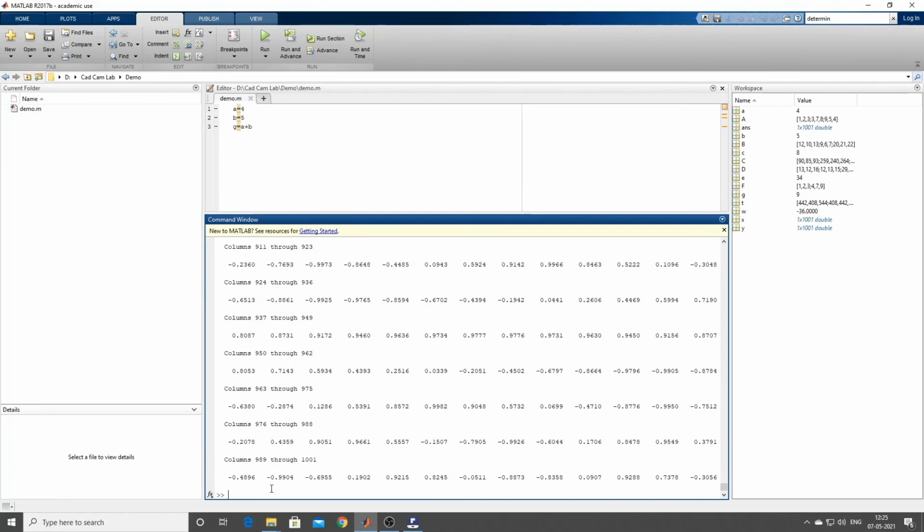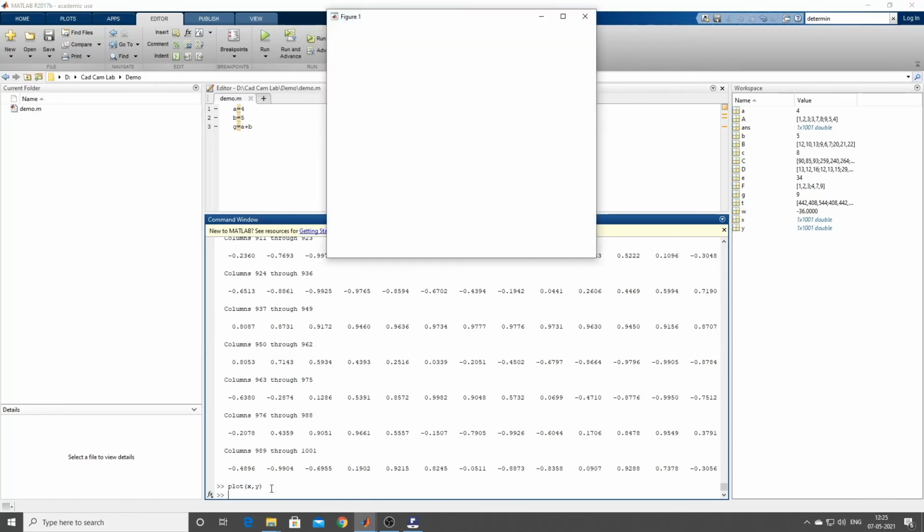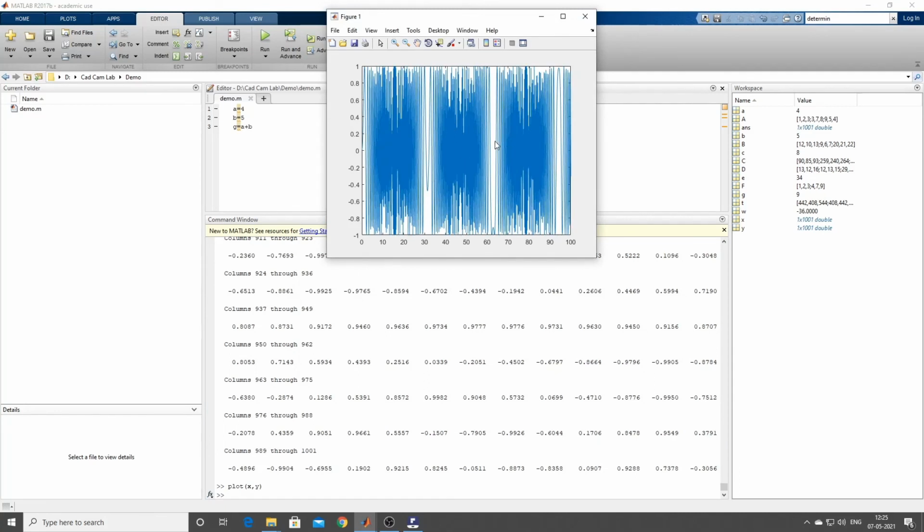Now I'll show you. If I want to plot x and y, what do I have to do? You have a command called plot of x comma y. If you try to plot it, enter. See, some haphazard graph I'm getting, because I have done x square. That is the reason.